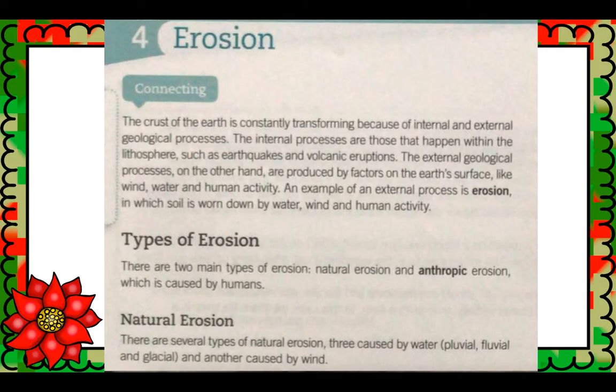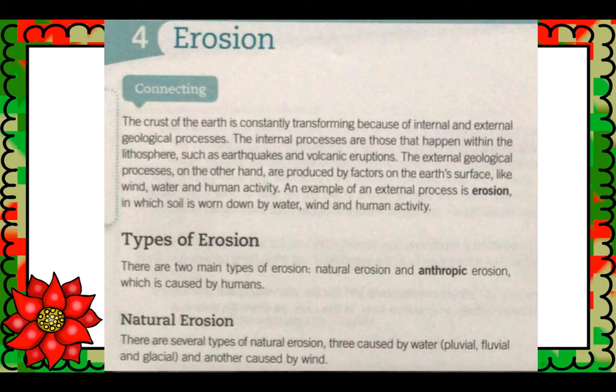Erosion. The crust of the Earth is constantly transforming because of internal and external geological processes. The internal processes are those that happen within the lithosphere, such as earthquakes and volcanic eruptions. The external geological processes, on the other hand, are produced by factors on the Earth's surface, like wind, water, and human activity. An example of an external process is erosion, in which soil is worn down by water, wind, and human activity.